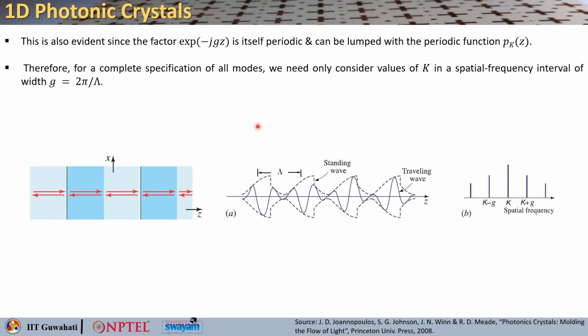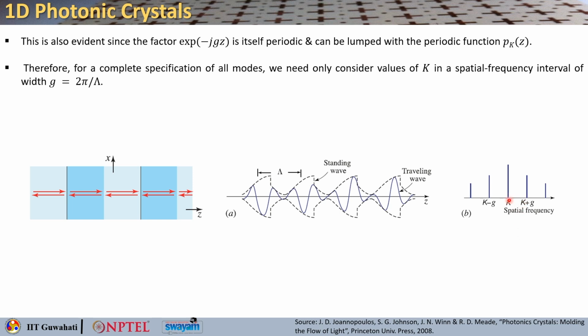It is also evident that the factor exponential minus j g z is itself periodic and can be lumped with the periodic function p k z. So, for complete specification of all the modes, we only need to consider the values of k which lie within this particular interval, that is within g.